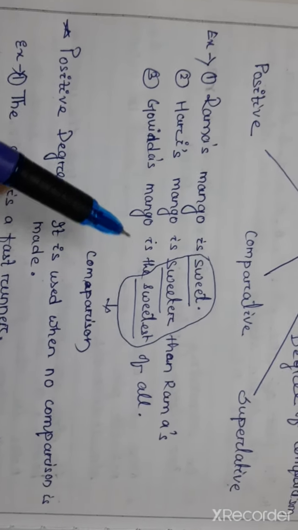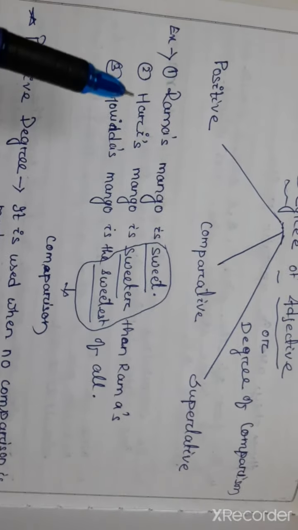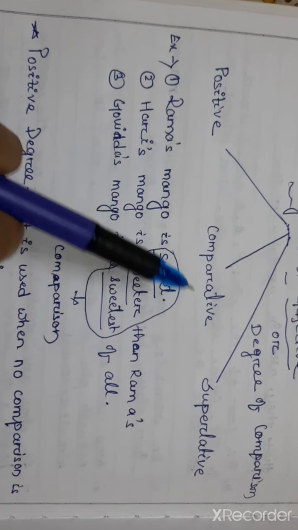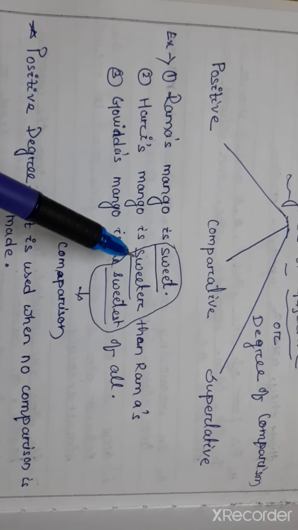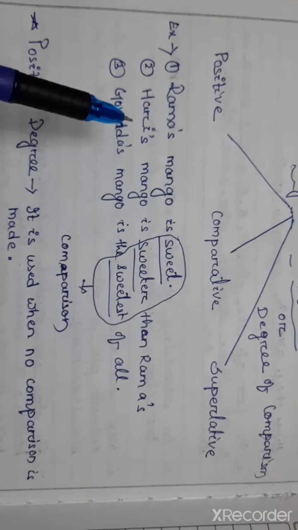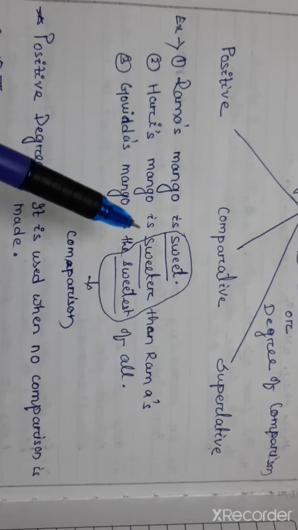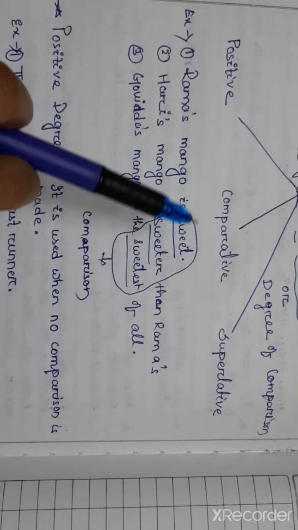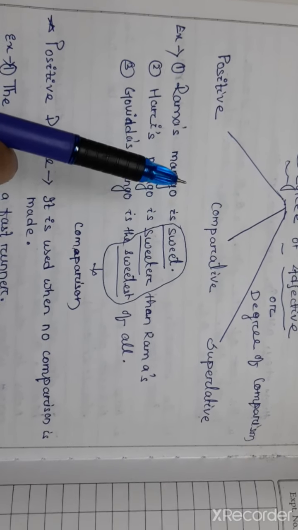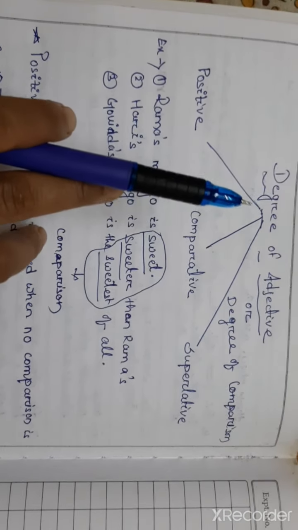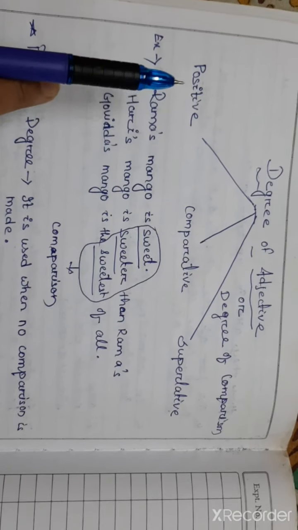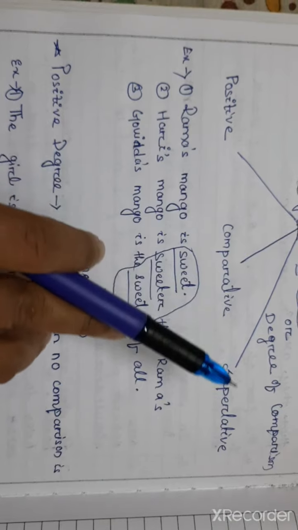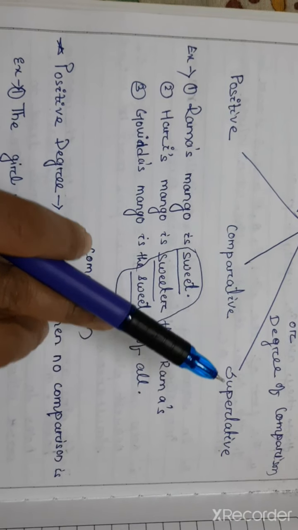Okay, so what have we concluded? We have concluded that adjectives change in form, that is sweet, sweeter, sweetest, to show comparison. They are called degrees of comparison. Understood? Degree of comparison has been classified into three parts: that is positive, comparative and superlative.